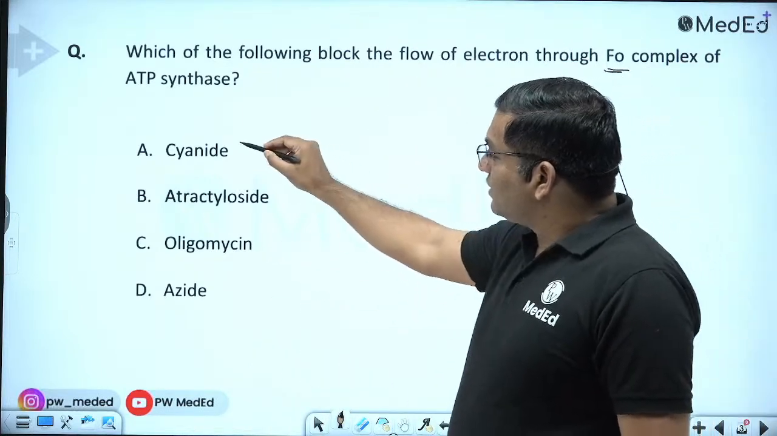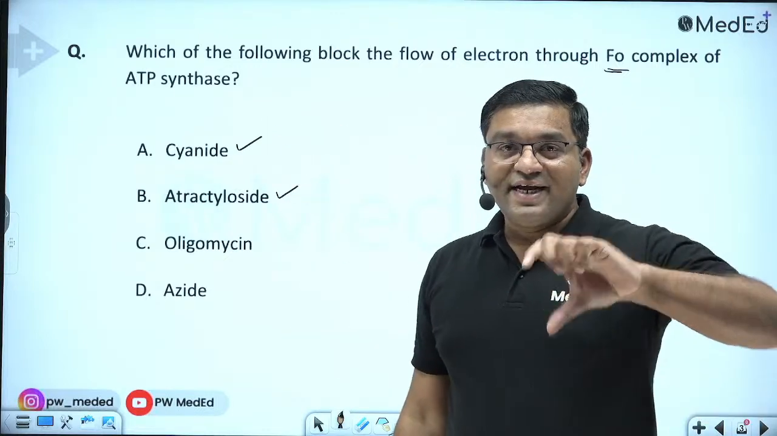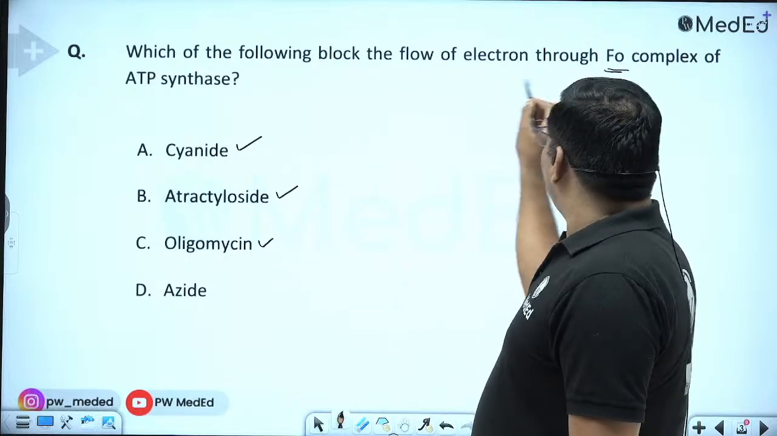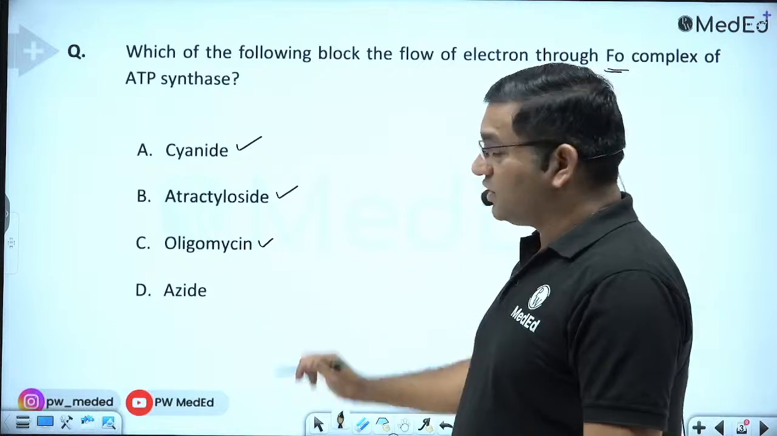Here cyanide is the complex 4 inhibitor, atractyloside blocks the ADP ATP transport. Then oligomycin is the inhibitor of the FO, and azide is an inhibitor of complex 4 of the electron transport chain.